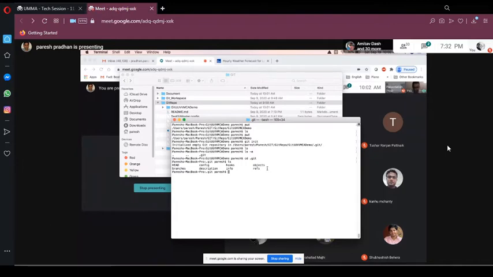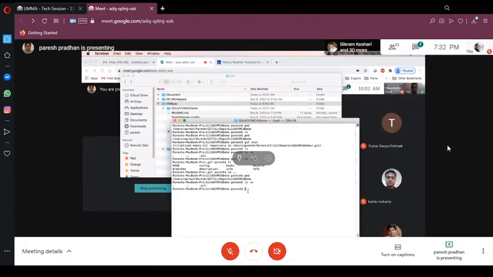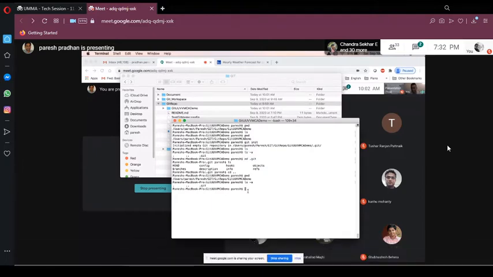Let me go back to our previous folder. Right here I am. So what happened is we created a directory here, and with this git init command we created a local repository. This is a local repository. So I'm creating any application, C sharp, Java, C, any type of application.